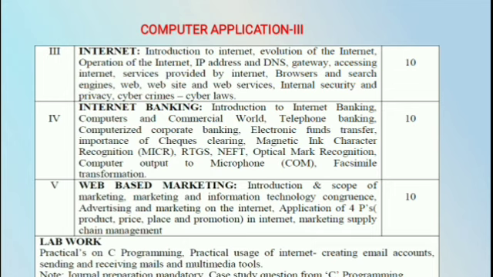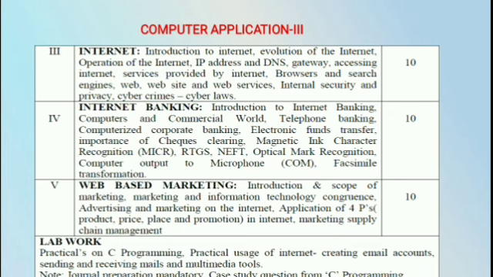What is a website? What is a web service? What are the security and privacy issues of the internet? The next one is cyber crimes and cyber laws. What are cyber crimes? Crimes committed using computers are called cyber crimes. To overcome cyber crimes, some laws have been introduced, and those are called cyber laws. These are the basic concepts of the internet.